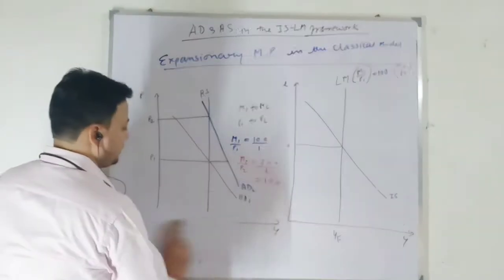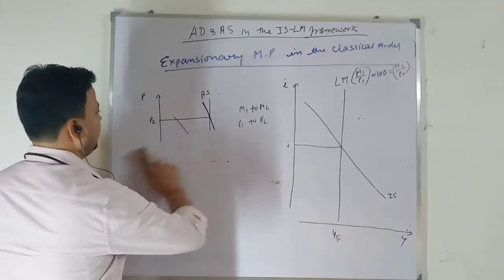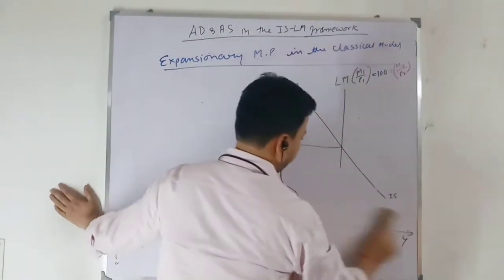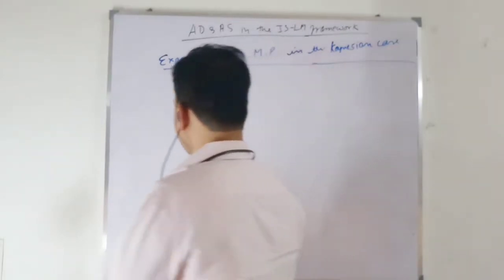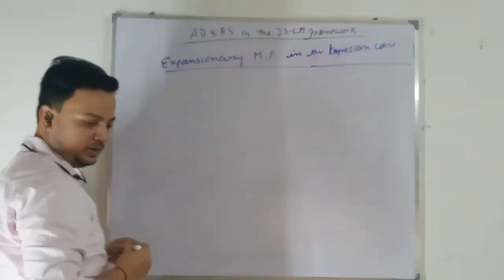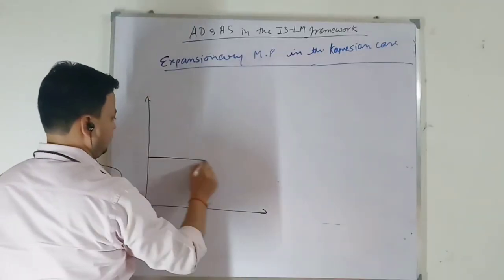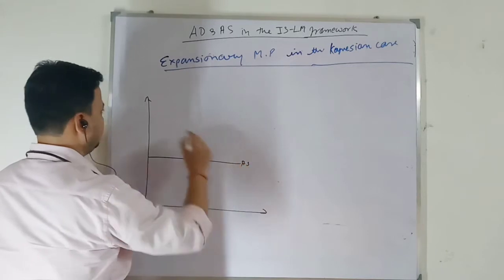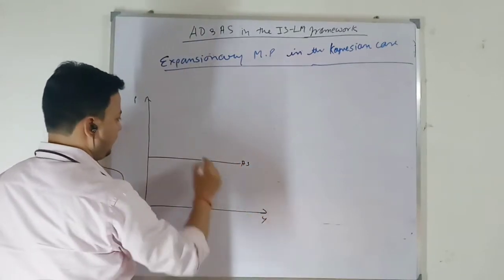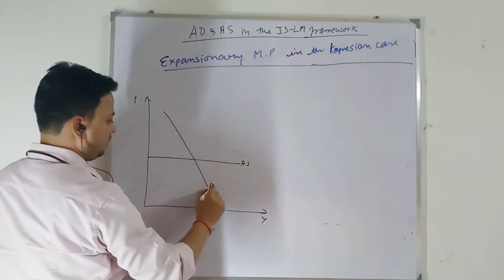Next, expansionary monetary policy in the Keynesian case. In the Keynesian case, my aggregate supply curve is horizontal, and this is my initial equilibrium.